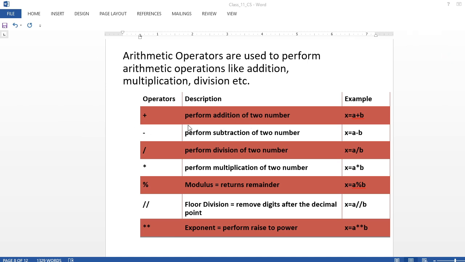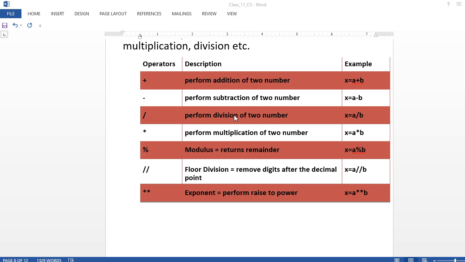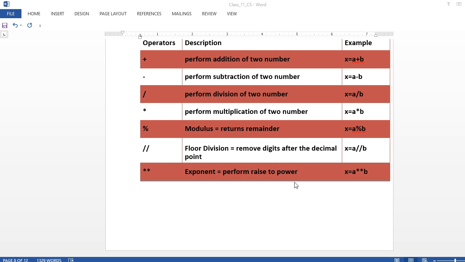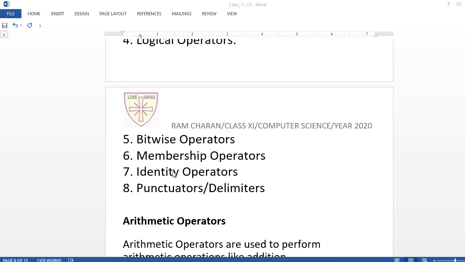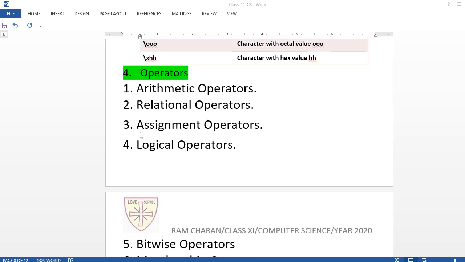Okay, so just check out: plus for addition, minus for subtraction, backslash for division, asterisk for multiplication, percentage returns the remainder. Then double backslash for floor division, and double asterisk raises to the power, like 2 to the power 3, you have to write like this. So this is the arithmetic operator, right? I am going to stop the theory part right here by ending arithmetic operators.